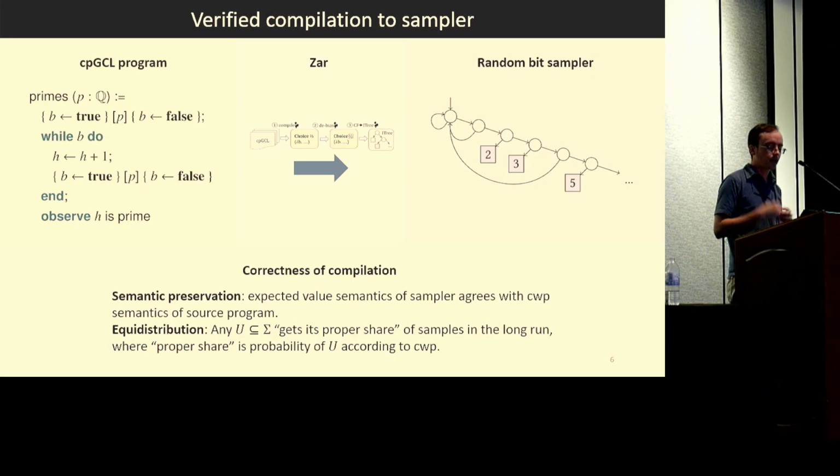And this says that if you take the sampler and use it to generate samples, then eventually any subset of the sample space will get its proper share of samples in the long run, where proper share is defined as the probability of the subset according to the semantics of the source program.